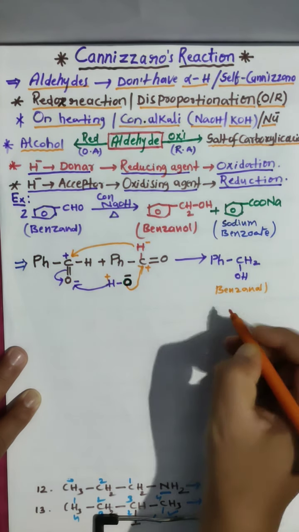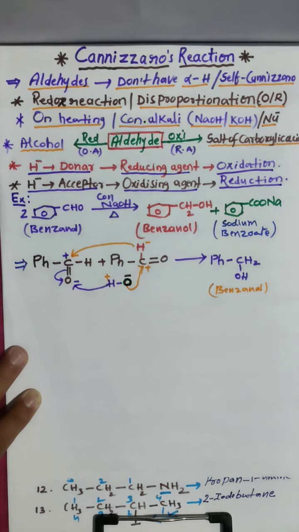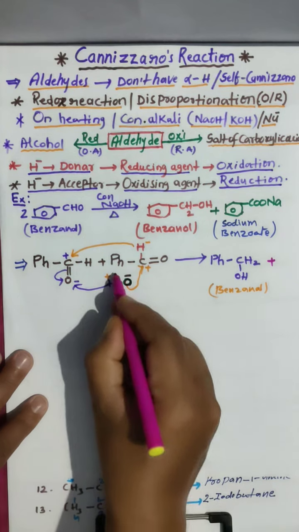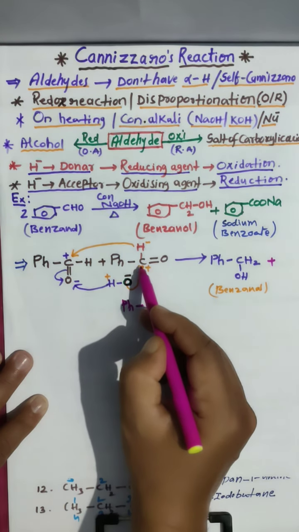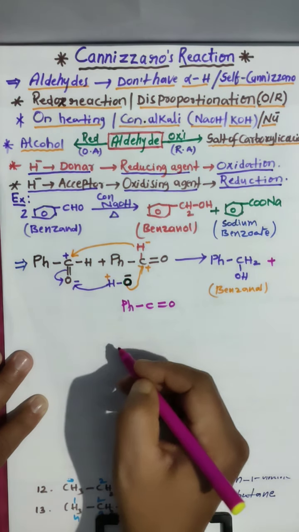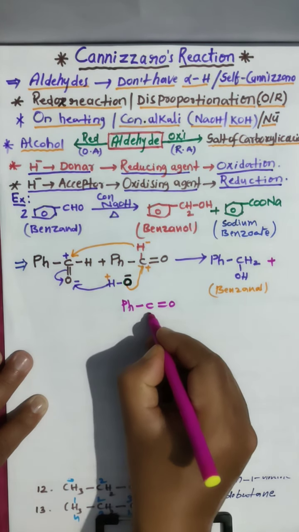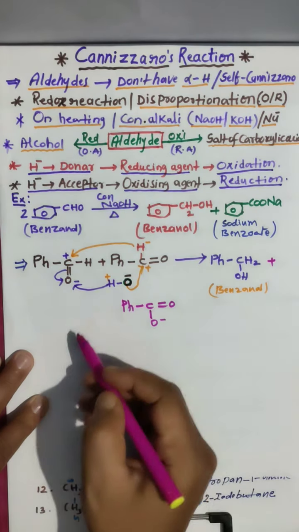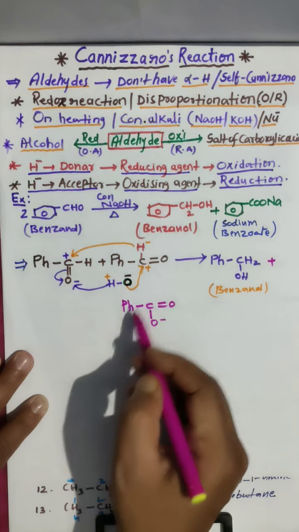Benzenol we got. That is alcohol, benzenol. And another product we have to get now. Look here, another product. This is PH bond C, and this carbon already has a double bond. This hydrogen donated, and this is O minus. This is phenyl benzoate ion.